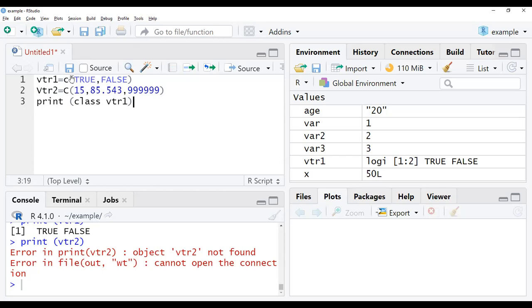Ma'am, in second line, there is a caps, ma'am, PTR. V is in caps, ma'am. That's why it's showing like V2R is not found.